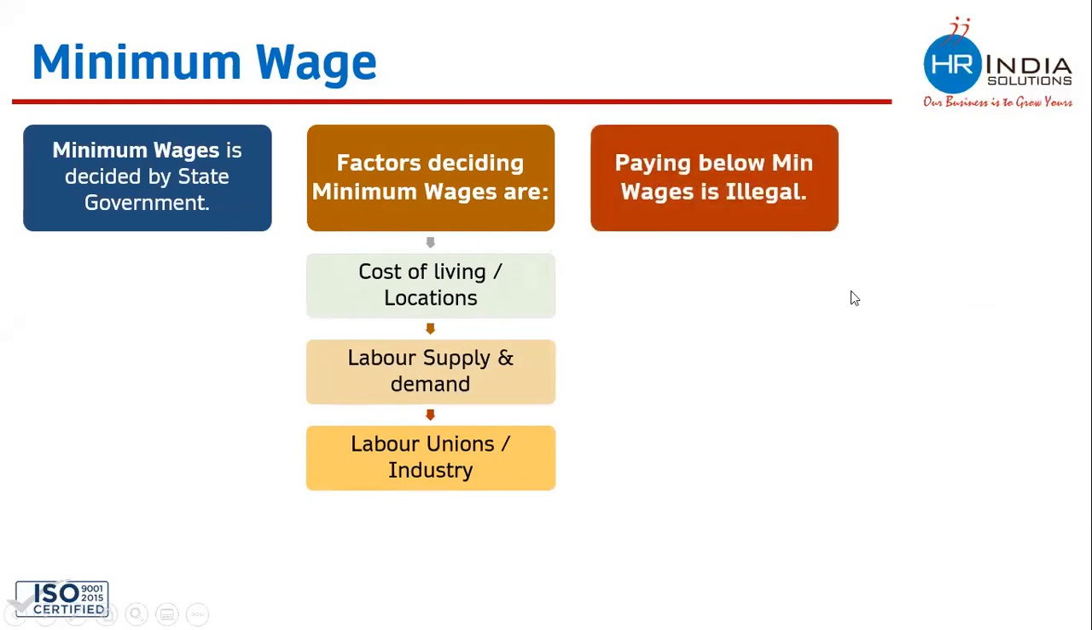Now, paying below minimum wages is illegal. Whatever salary you are deciding for an employee, it should not be less than the minimum wage of the state. Now, whenever I'm saying salary, it is the basic salary of the employee. So whenever you are designing the CTC structure for an employee, the basic salary should be either equal to or more than the minimum wage of that state, right?